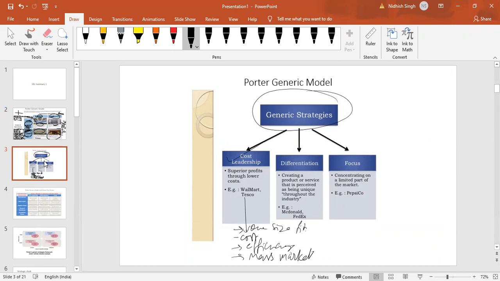They have to operate at a low cost. They can't keep everyone happy. They can't do research and development. They can't set up a different shop and a unique customer care center to make everyone happy. So they will just sell whatever they can manufacture and produce at low cost, and they'll try to capture a mass market.